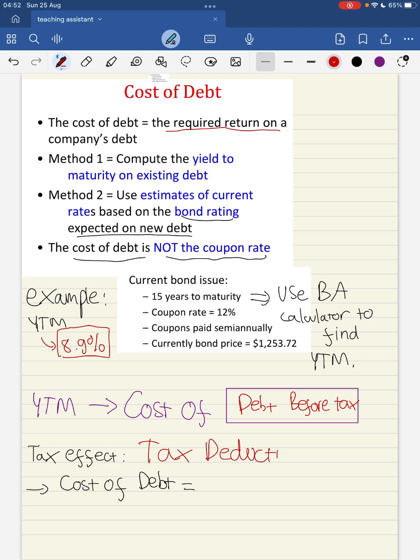And the easy way to explain this: imagine from the company's perspective, you make a lot of money, a lot of revenue. But then you have to pay back your creditor the interest because you borrowed money from them. So your profit will actually be lower. So you go to the government and tell them, hey, you know what?